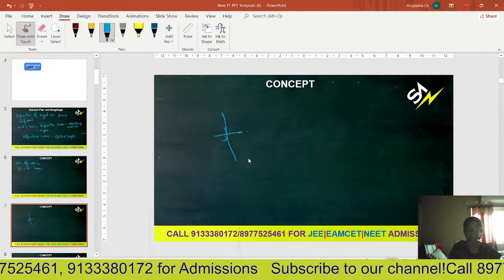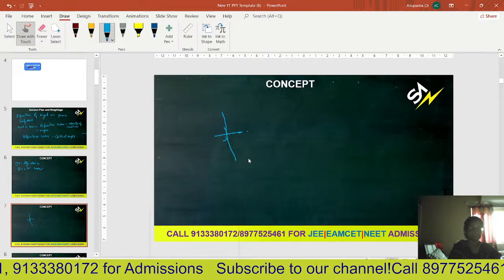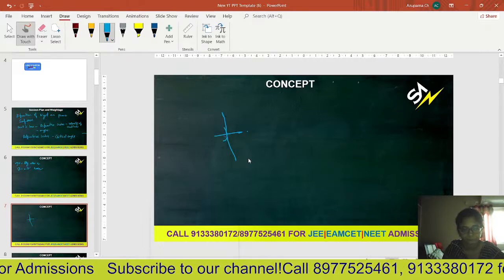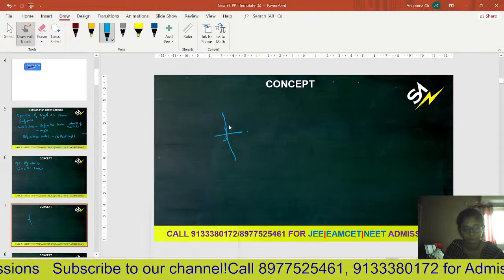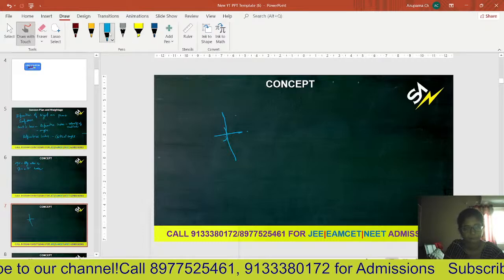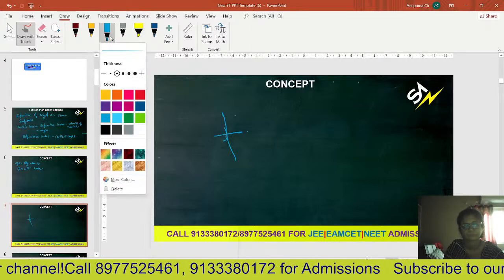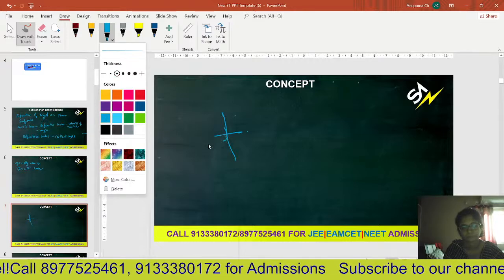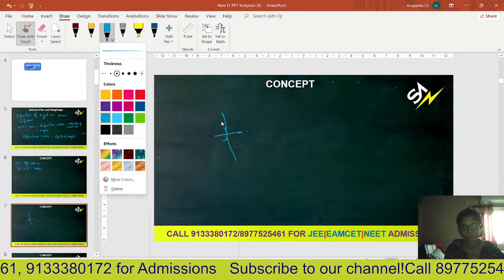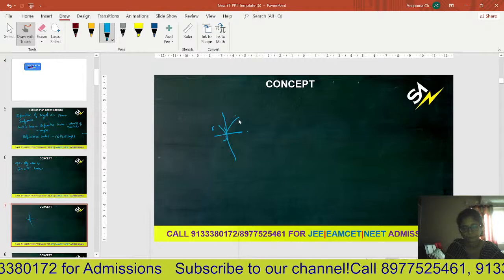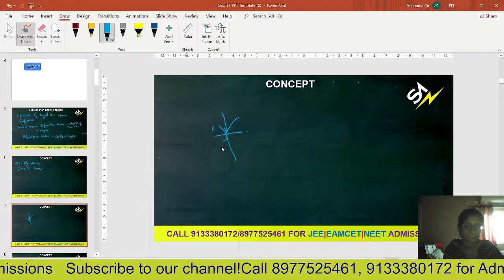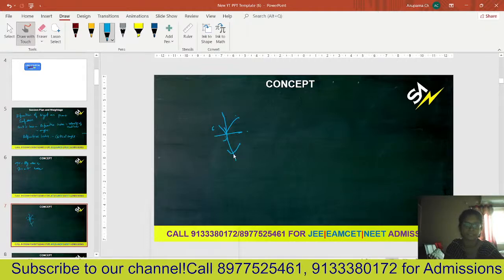And whenever a light ray falls onto the surface along the normal, like this, what happens? Right. When it is going along the normal, it goes without any deviation.